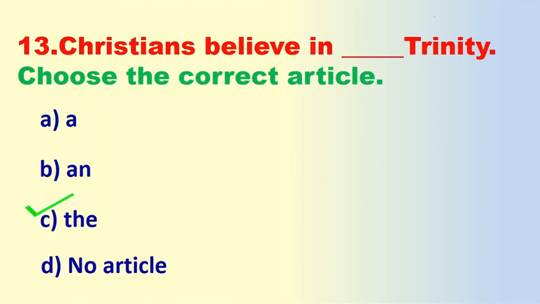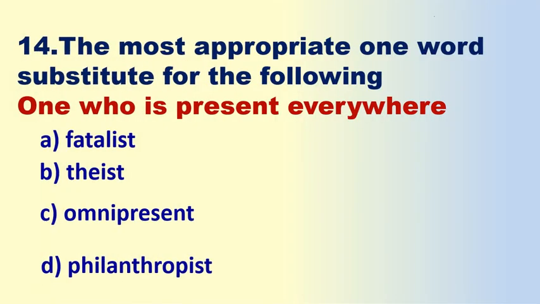Very good. Okay, now the 14th one. The most appropriate one-word substitute for the following: one who is present everywhere. A. Fatalist. B. Theist. C. Omnipresent. D. Philanthropist. Okay, you have to guess it. The correct answer. Very nice. The correct answer is omnipresent.